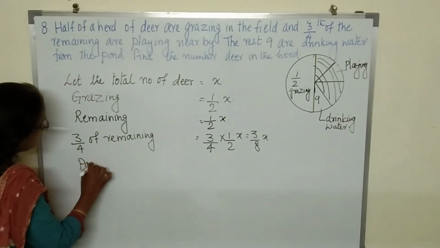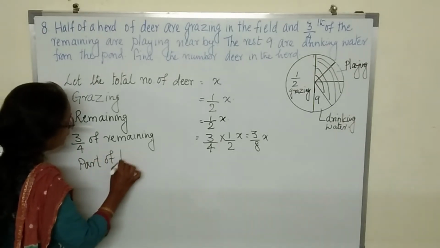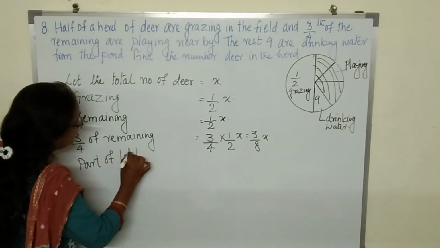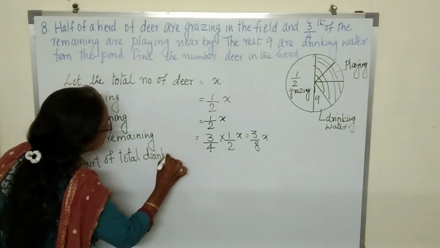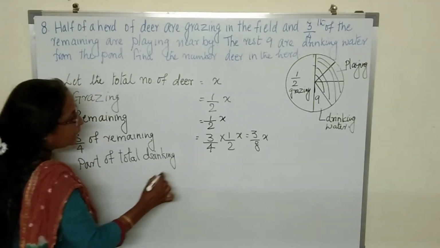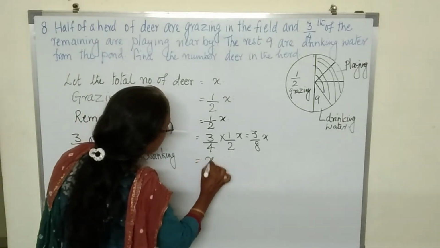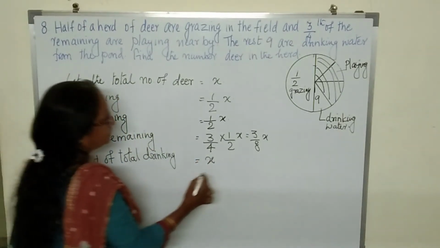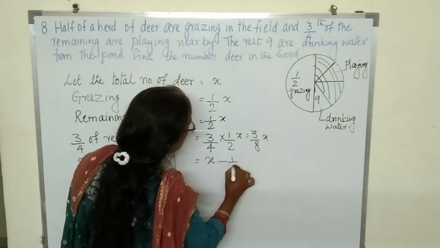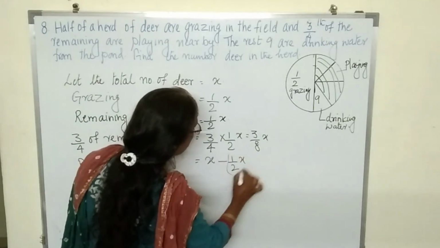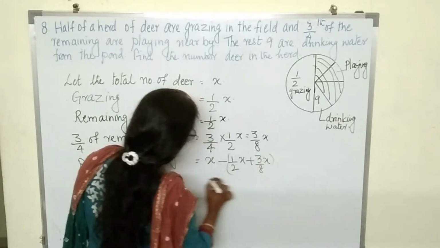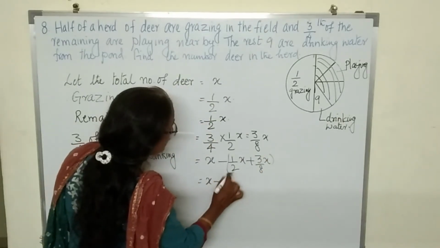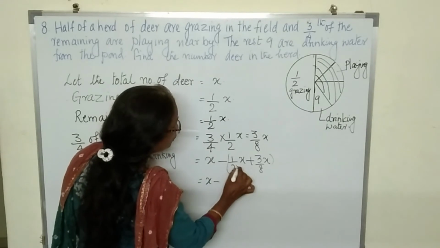Or else from here also you can find out the part of the total drinking water. How many are there? From x, how many to remove? First to remove half x and then to remove 3/8 x. So that is x minus, this will be 2 4s.